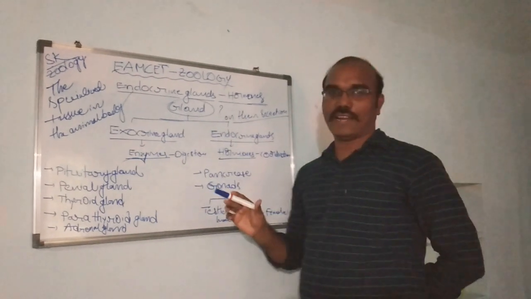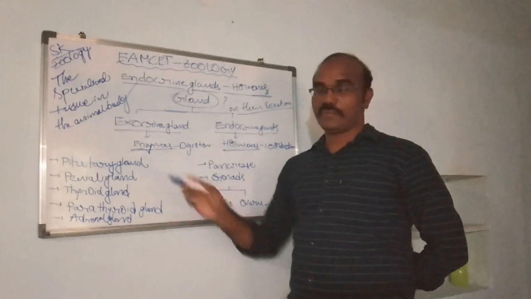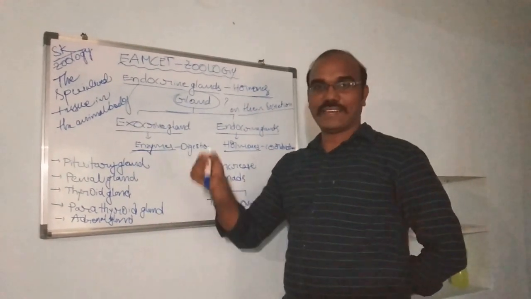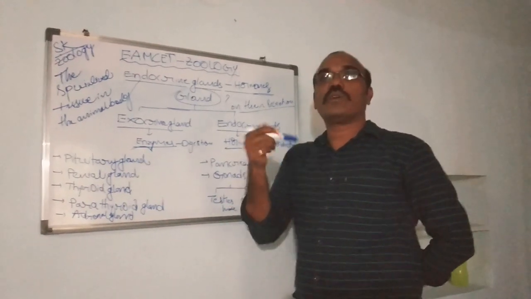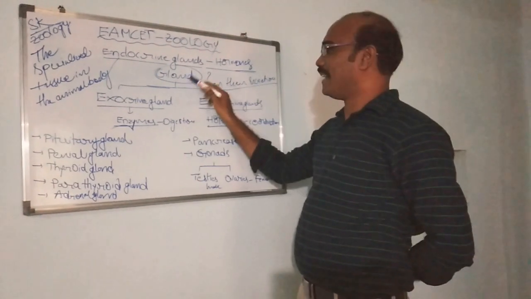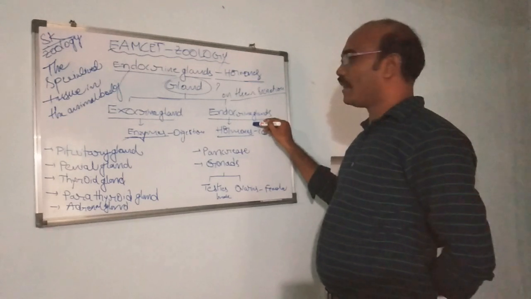Generally, what is a gland? Glands are specialized tissues in the human body that participate in producing chemical substances. Based on this secretion, the glands are of two different types: exocrine glands and endocrine glands.